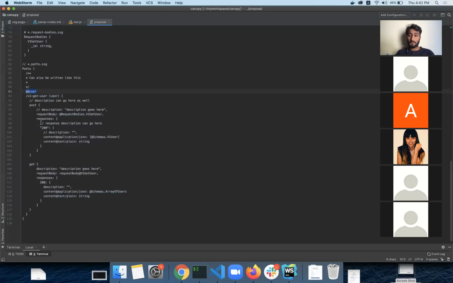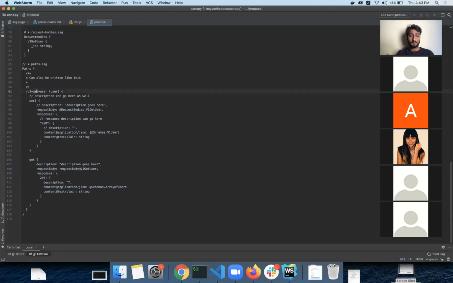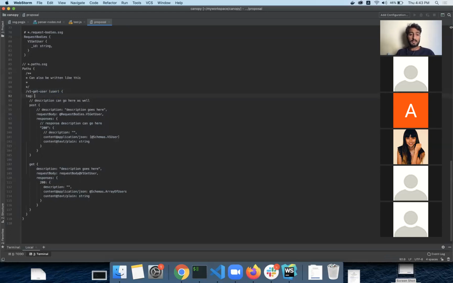What if we have defined post, we put a tag there, like tag, and then we write the tag name? Sorry? Inside the bracket of the path, we just write a tag, just like we do it in current Swagger. This one? Inside the schema. Oh, okay. So you're saying like tag user like this? Something like this, yeah. Yeah, we can maybe do this. What do you guys think? I mean, the other users on the call, from a user perspective.